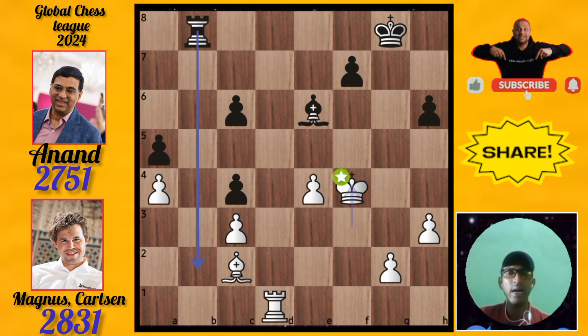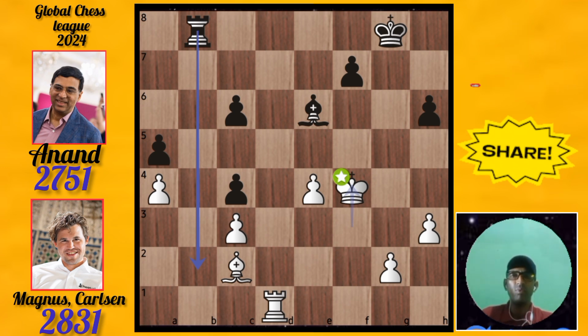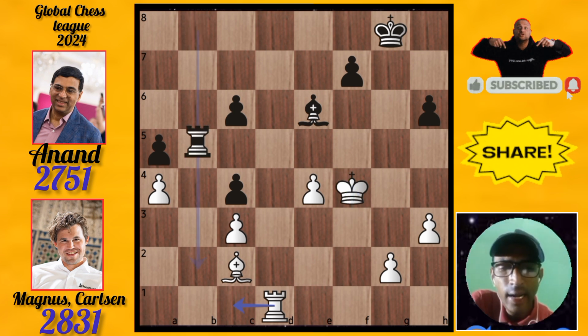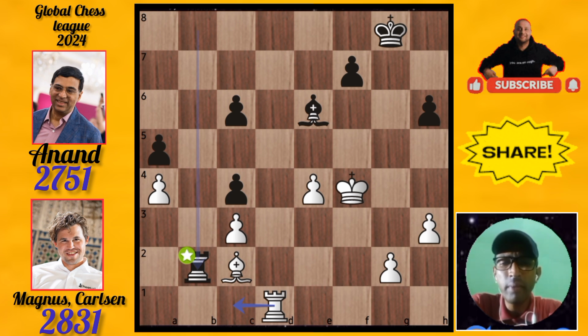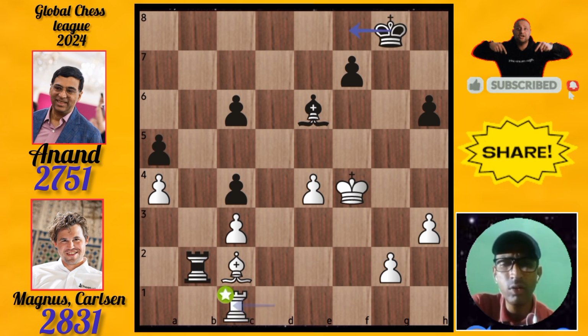Then Magnus Carlsen took the pawn. Why the pawn? Okay, now we will see how to carry this match, Viswanathan Anand. Anand played his rook to b2. Then we will see how to carry this match, Magnus. Magnus played his rook to c1, defending the bishop with the rook.